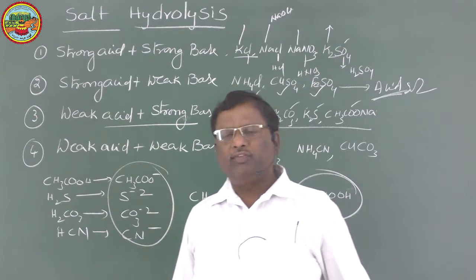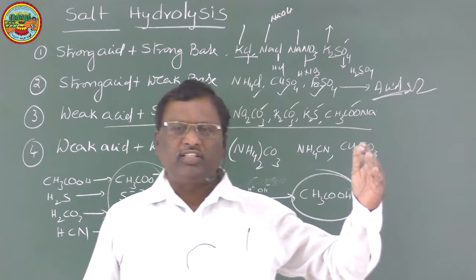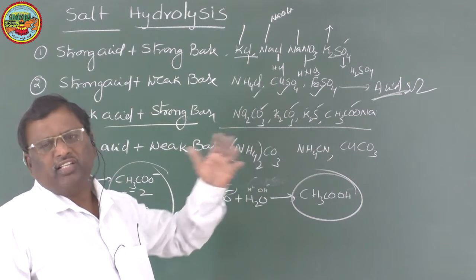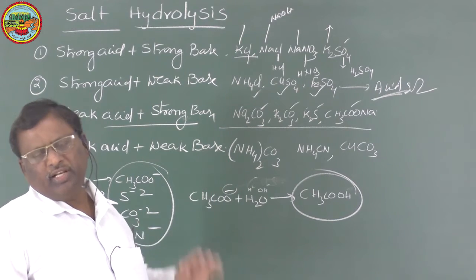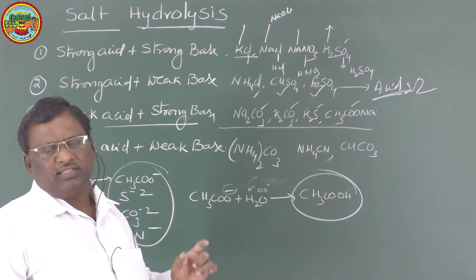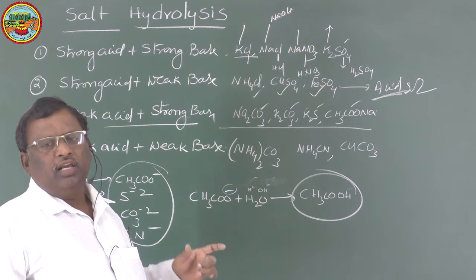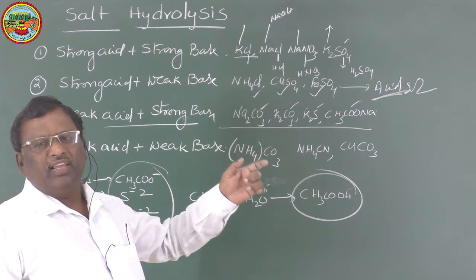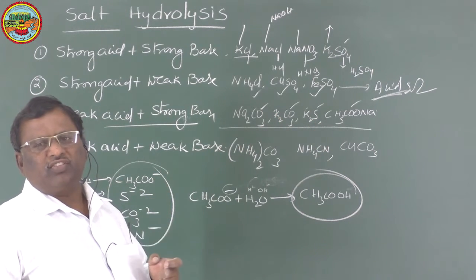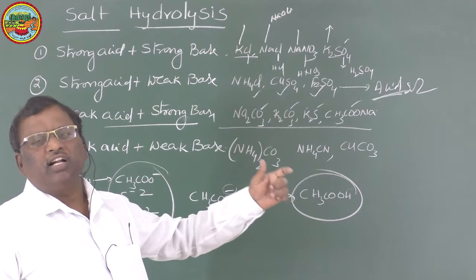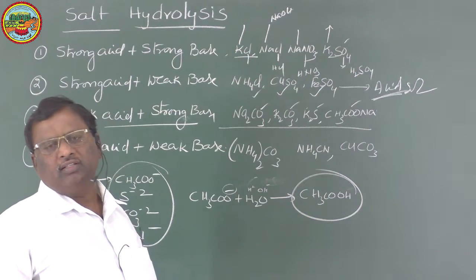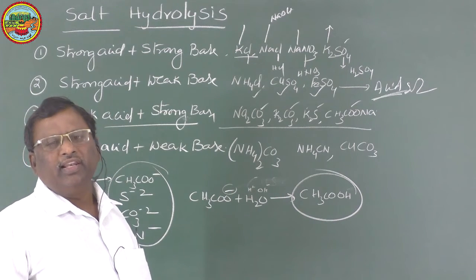You may get confused, but anion hydrolysis gives basic solutions and cation hydrolysis gives acidic solutions. That is the phenomenon. But another aspect you can remember: in a salt, if the acid is strong and the base is weak, its salt solution is acidic in nature. If the acid is weak and the base is strong, that salt solution is basic in nature. If both are strong or both are weak, the salt solution is neutral in nature.